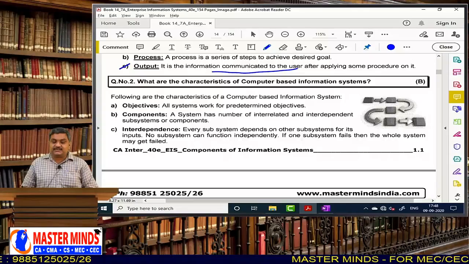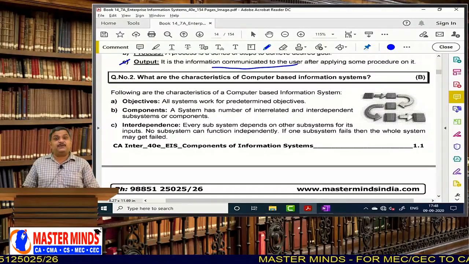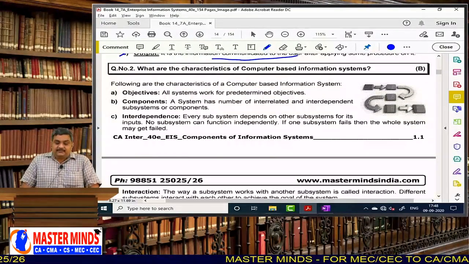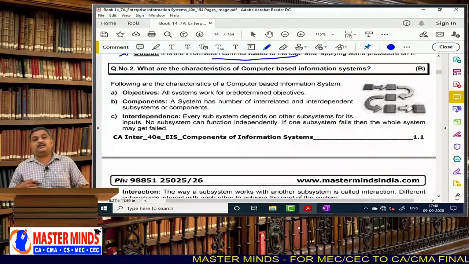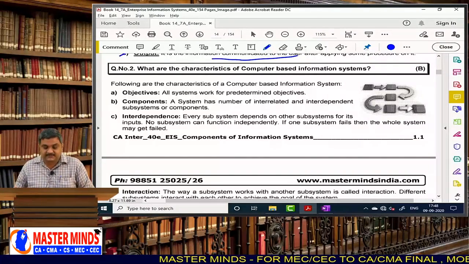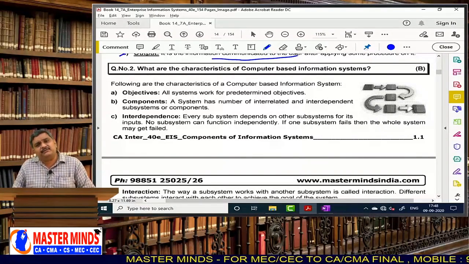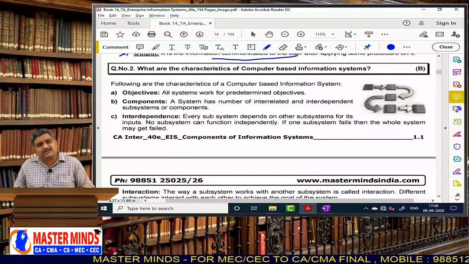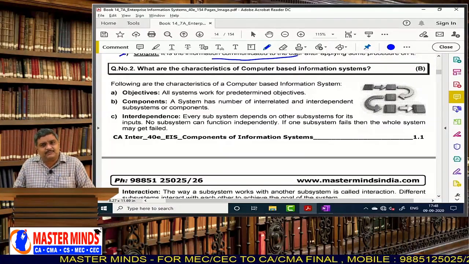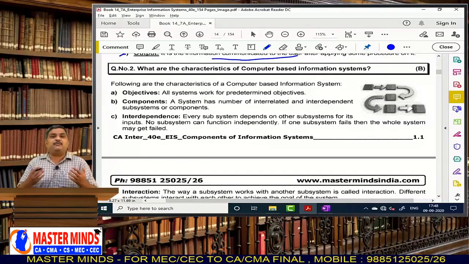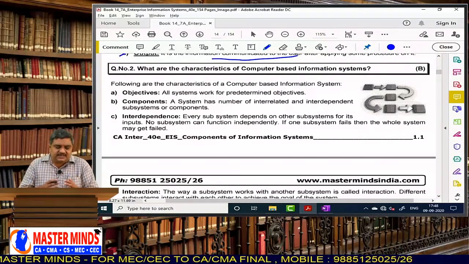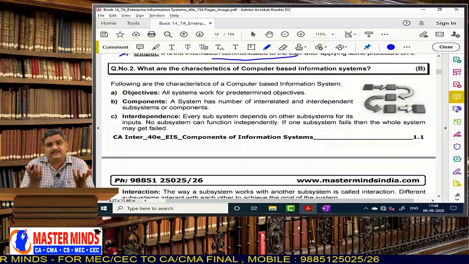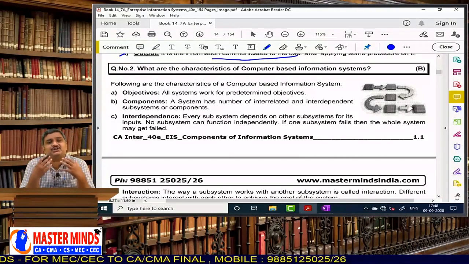Now let us move forward to the second question. What are the characteristics of computer based information systems? Computer based information systems have some objectives. Without an objective, will we develop a system? Will we set up a system? For example, for an information system, the objective is providing information to the decision makers.